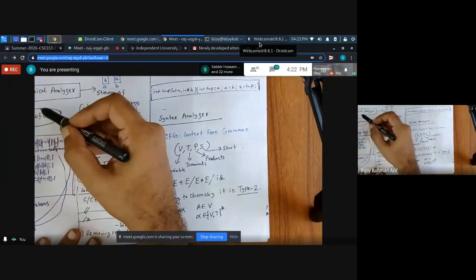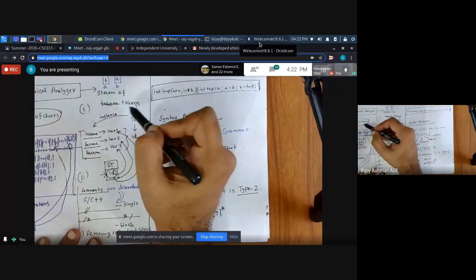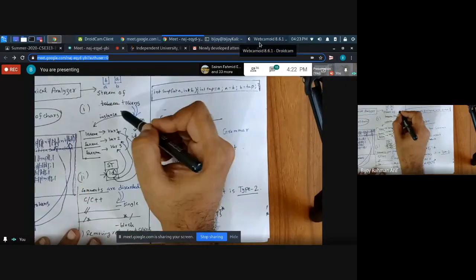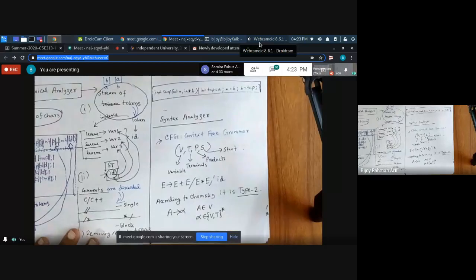We are done with stream of characters to stream of tokens. We have generated the stream of tokens. Now, why do we need grammar actually? What is the function of grammar? To produce the parse tree, right? Yes, produce parse tree. So what are we doing while producing the parse tree? What is happening actually?